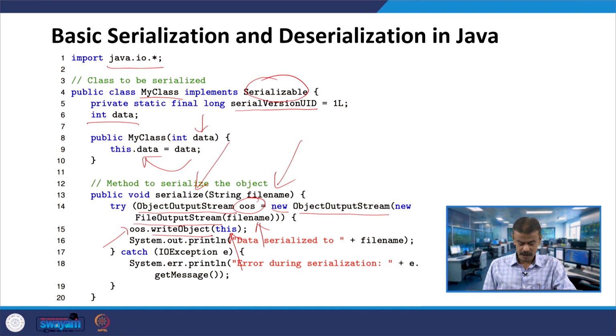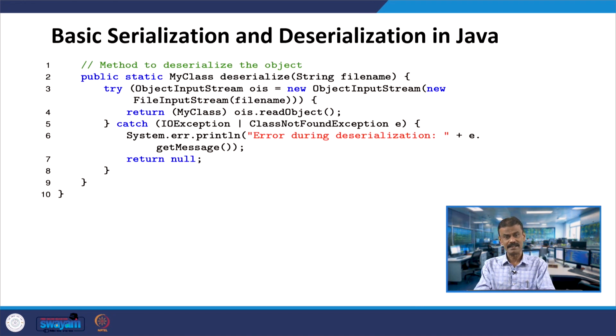So then what is happening? You are doing everything with the help of the inbuilt function. The file name will be converted into some other form; let us say it will be converted into binary form. So that is what you are writing over here: data serialized to the file name. When you have writeObject, because OOS you have defined in the ObjectOutputStream class, this is an inbuilt class, and it takes care of converting from one form to another.